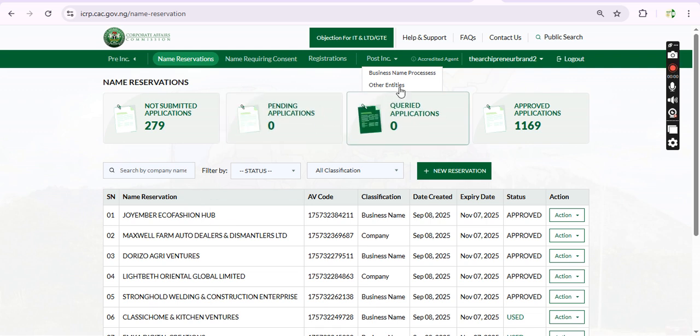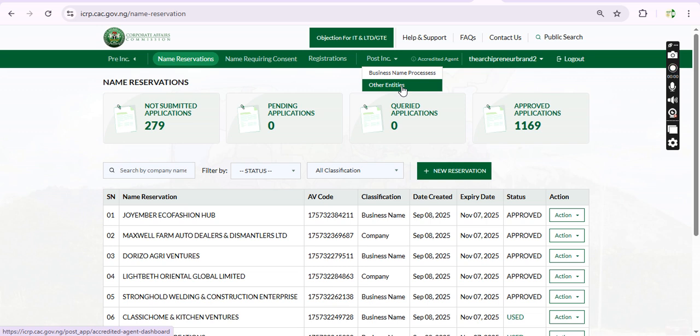It has been split, and this separation has caused a lot of errors, which I don't know if I'm the only one noticing, but I would like us to share this together. So now, if you want to check your post-incorporation site, it is divided. If it is for business name, you click on business name processes. If it is for other entities, you click on other entities right here. So now, we already know that other entities falls under NGO and companies.